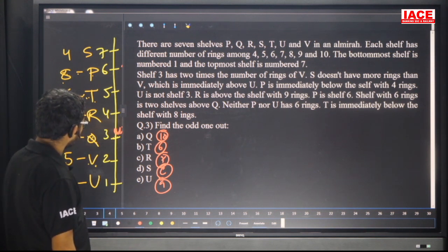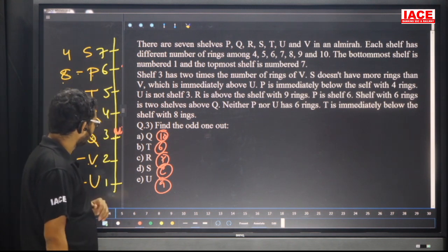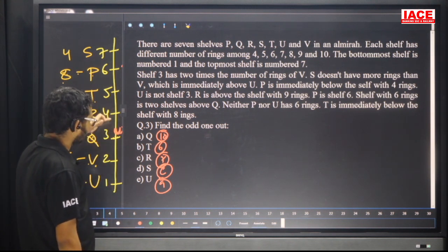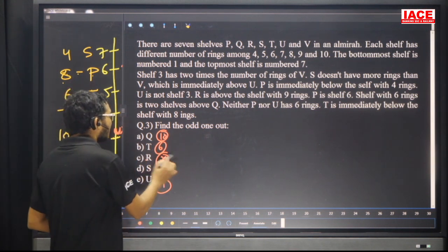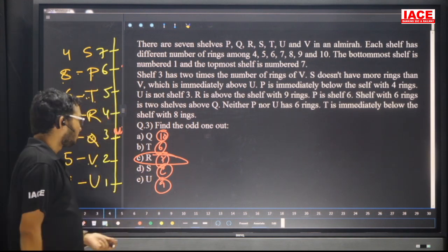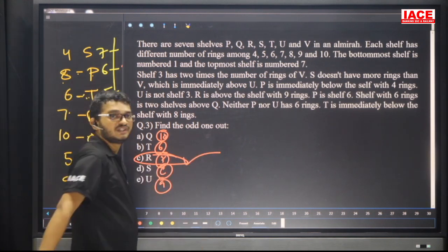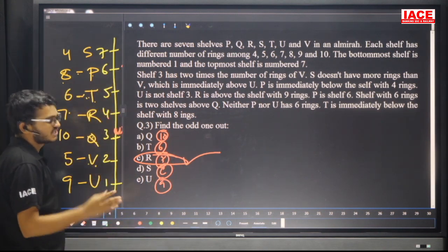Is anything at the top and ending like that? No, S and U are at the top and ending. Then take the middle. The middle one is what? R. Otherwise, friends, check here: only R contains a prime number. The remaining do not contain a prime number. By using this, we are able to conclude option C. Otherwise, R is exactly in the middle and the remaining are not, so this logic we are not going to apply.